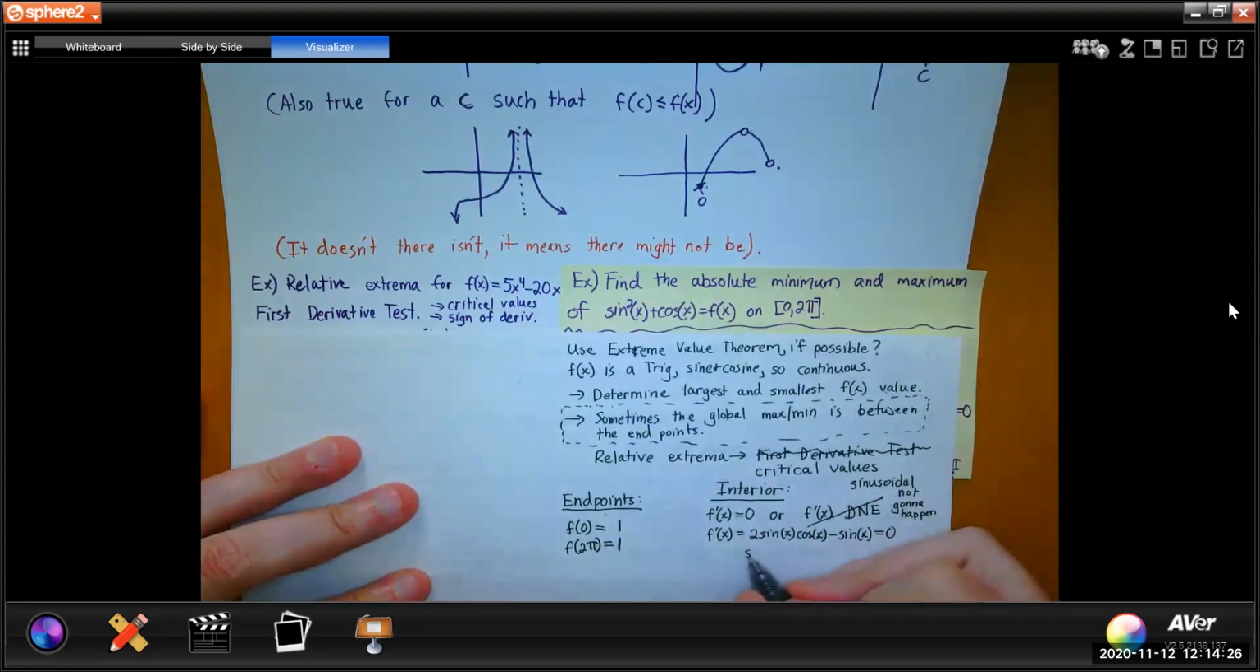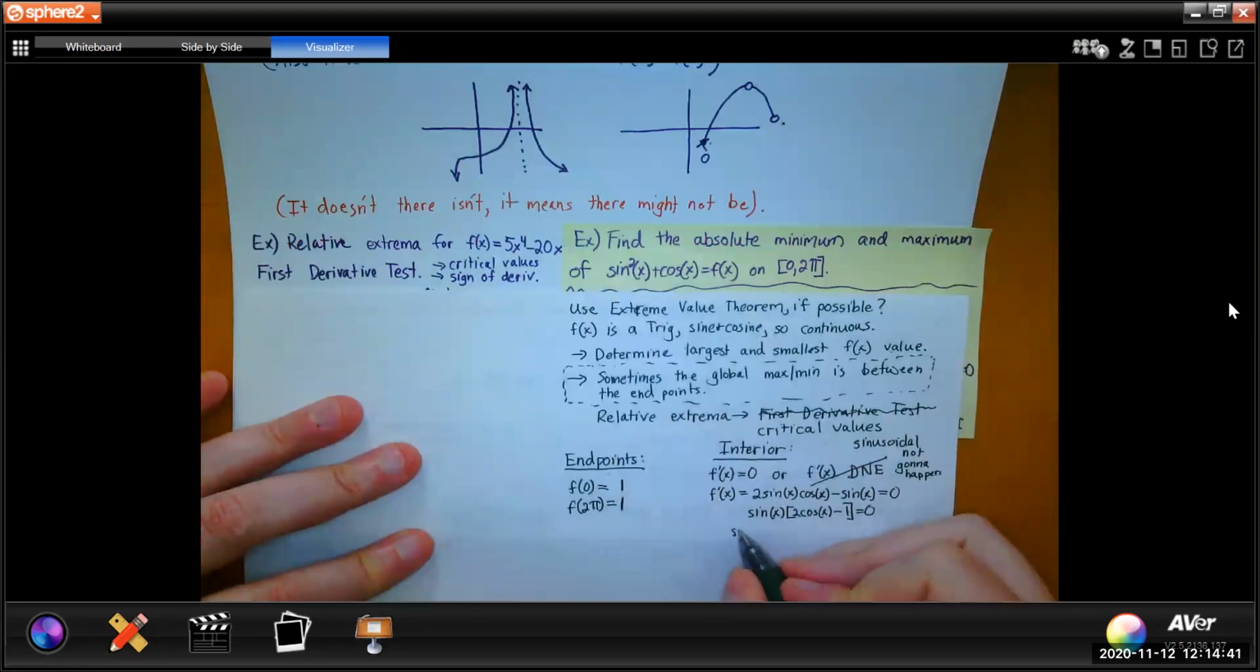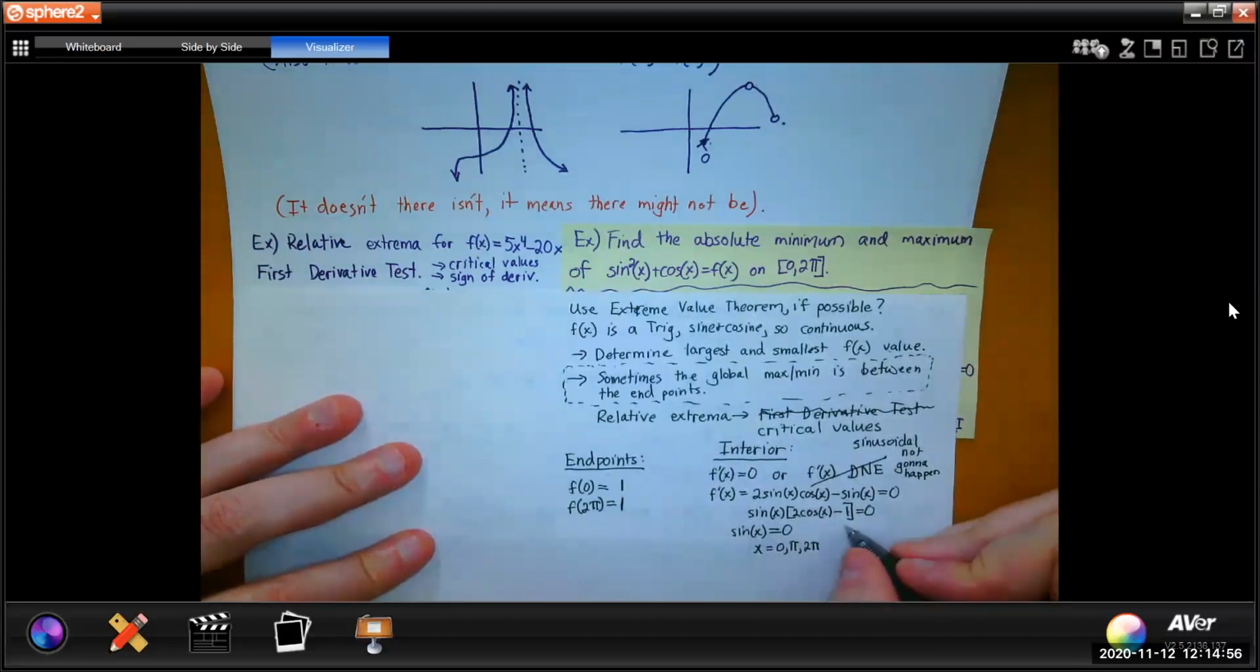And I can solve this sucker with factoring. If you didn't know that, you should brush up on your solving equations skills. So when sine of x equals 0, x is 0, pi, 2 pi, right? That's what falls on the interval, right? 0 to 2 pi. And 2 cosine of x minus 1 means cosine of x is 1/2.